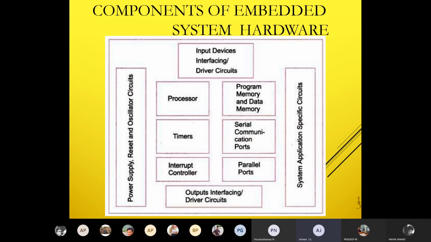You already studied flip-flops, right? If you give the clock cycle, only then will the flip-flop work. A flip-flop is a digital system, and every IC has these kinds of flip-flops and digital circuits inside the microprocessor. To make it work, we have to give the clock cycle.